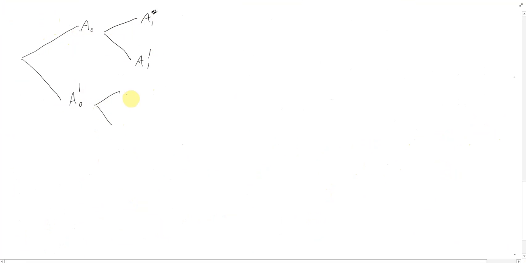And similarly over here, A1 could happen, or A1 could not happen. So this is kind of like our sunny day, and this is our not sunny day, and this is our sunny day on day 1, not sunny day on day 1, if 0 is yesterday.